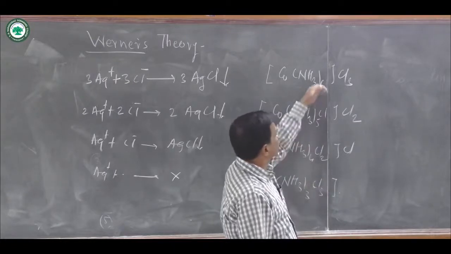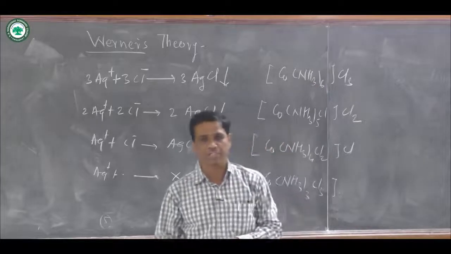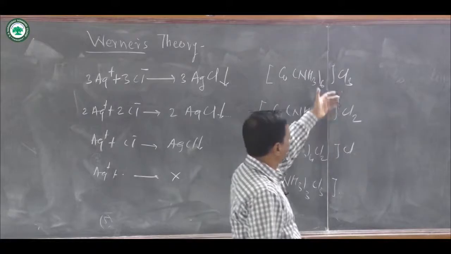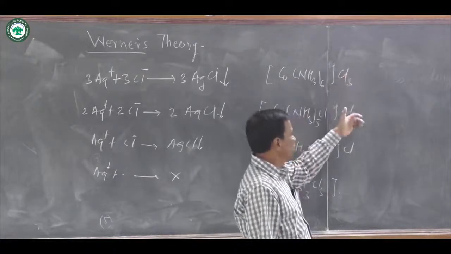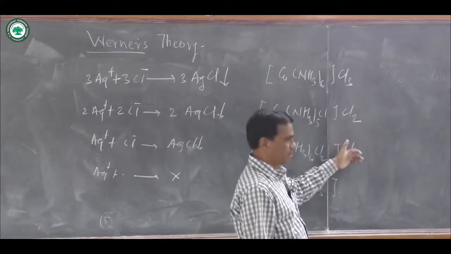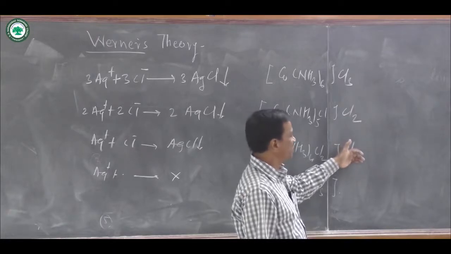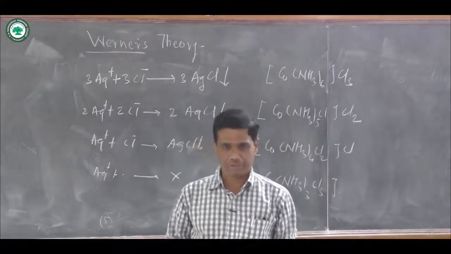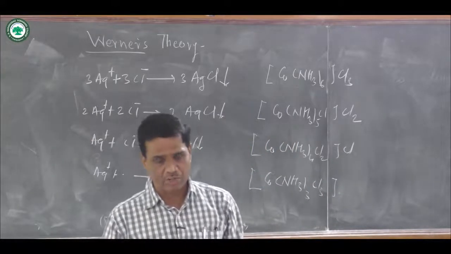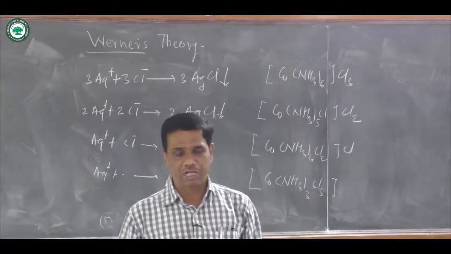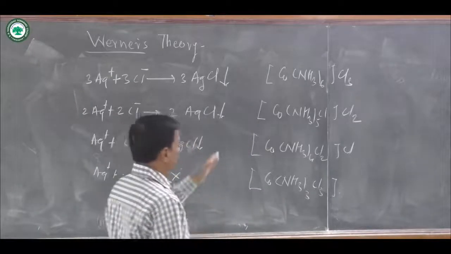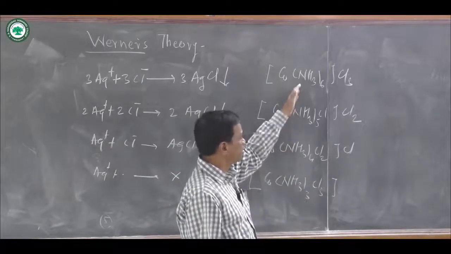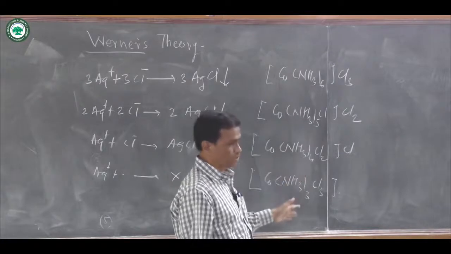You know that secondary valencies are non-ionizable valencies, but primary valencies change. Here 3 chloride ions, 2 Cl minus ions and 1 chloride ion are primary valencies, and in the fourth compound there is no primary valency. Primary valencies are ionizable, secondary valencies are non-ionizable. Secondary valencies are equal to the coordination number. In all these 4 coordination compounds, the coordination number is equal to 6.